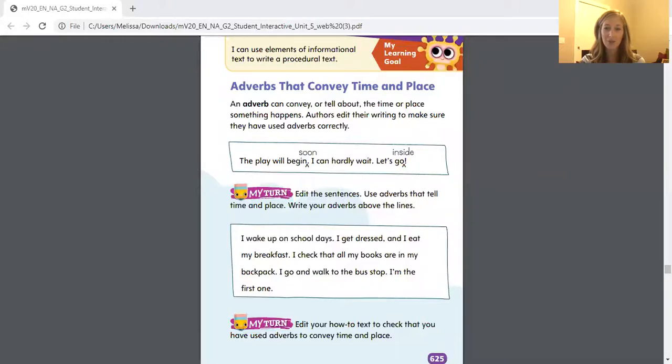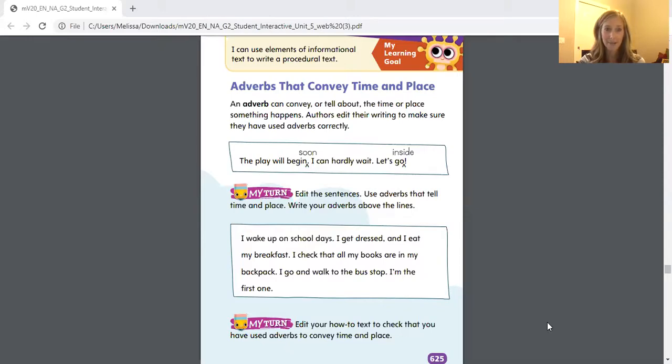We are going to work on some of our writing pages today. We only have 3 pages that we'll be working on, and we are going to begin on page 625. Please get your student interactive out so you can follow along with me. Like I said, we're beginning on page 625.